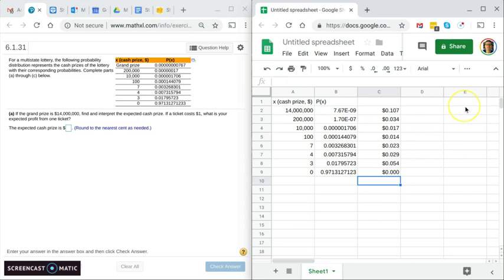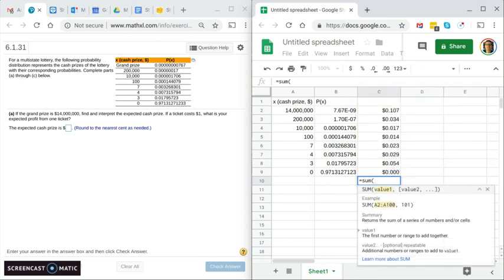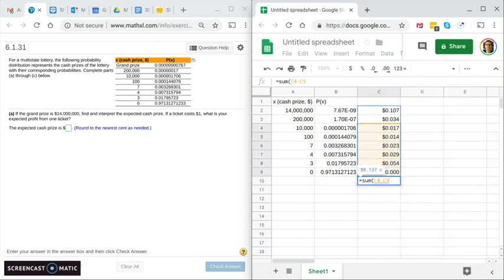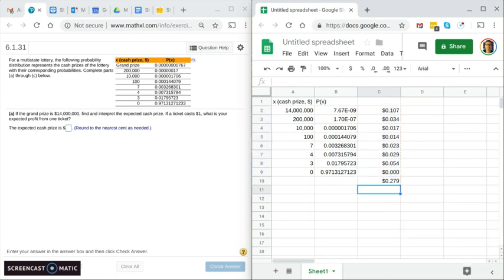Now, if I add all these together, I'm going to get the expected cash prize. So I'm just going to sum all this together. So the expected cash prize is about 28 cents.